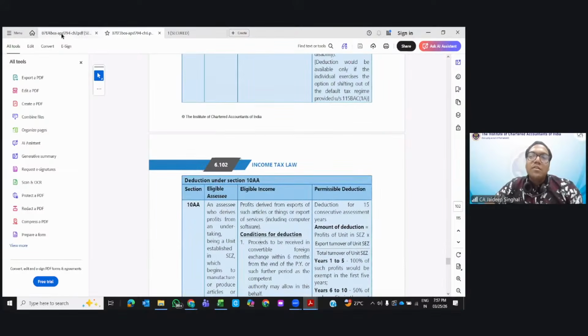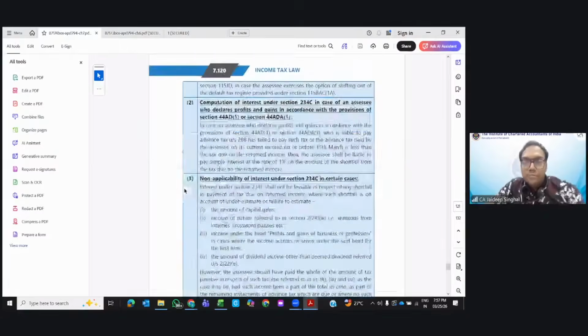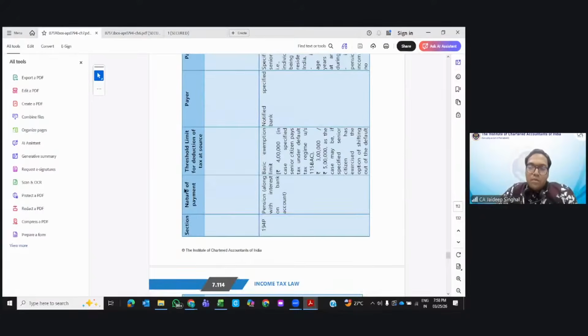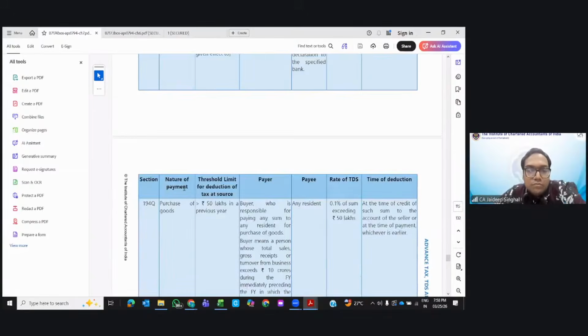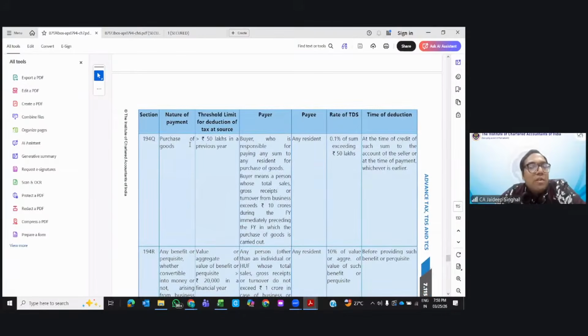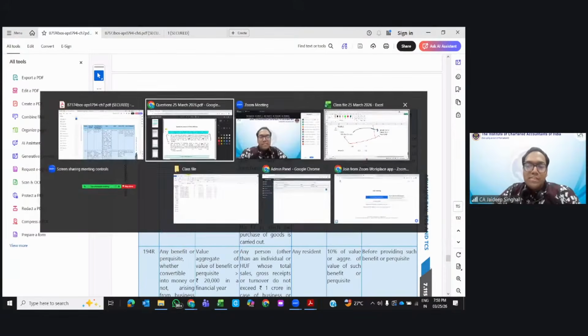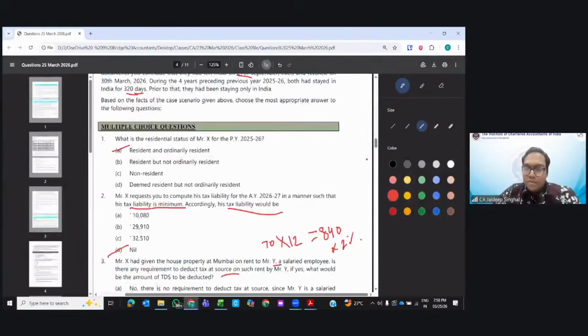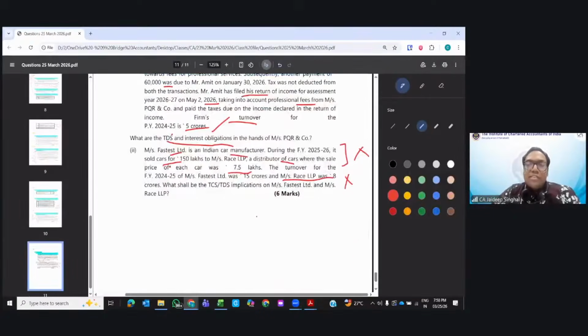Okay, this is the introduction. See here. If you purchase goods, you will pay to the seller. They say if you are purchasing goods greater than 50 lakhs, right? Now in this scenario, let's take the example of this Race car only. Fastest is the manufacturer. Now who is purchasing from them? Race car. They are selling to Race car. Race car is a dealer.